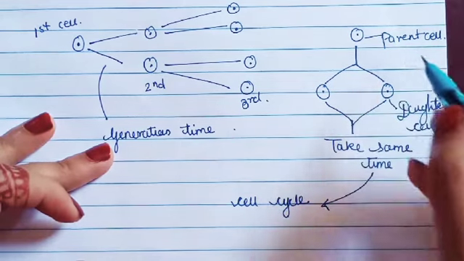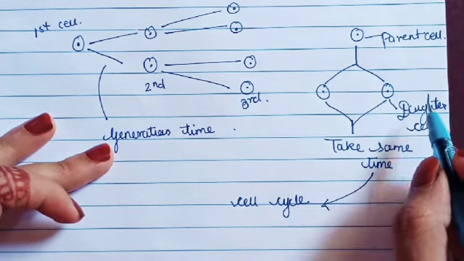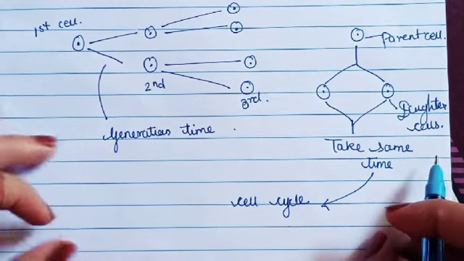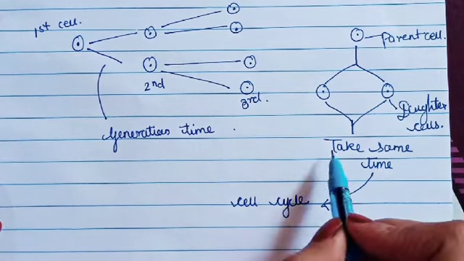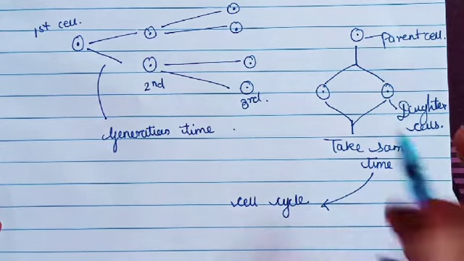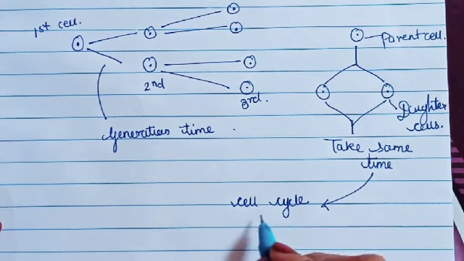When the parent cell divides and forms the daughter cells, these daughter cells do not undergo mitosis or meiosis, the cell division process, immediately. They are going to take some time, and this time taking is known as the cell cycle. Cell cycle. Okay.